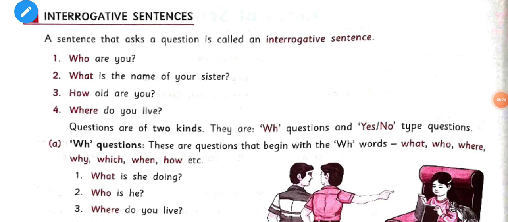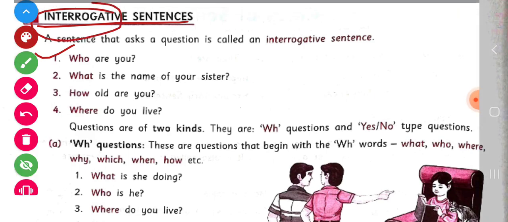Now children, let's know about interrogative sentences. Children, an interrogative sentence is one that asks a question. It means when you ask something, when you ask a question, you are using an interrogative sentence. For example, who are you? When you ask someone, hey, who are you? That means you are using an interrogative sentence.